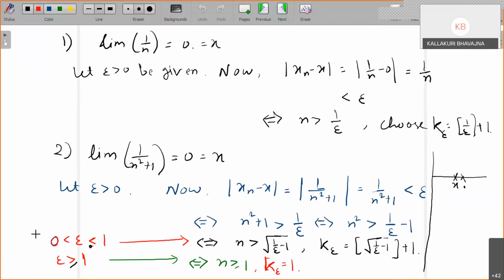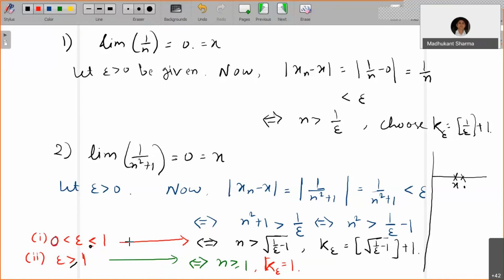There are two cases. n square times 1 by epsilon is less than or equal to 1. So 1 by epsilon is less than or equal to 1, yes. So 1 by epsilon minus 1 is less than or equal to 0. If we take epsilon greater than 1, then we get 1 by epsilon minus 1 as less than 0, so a negative number.